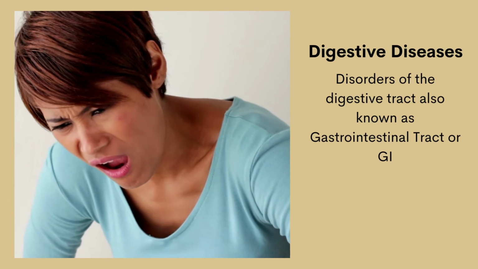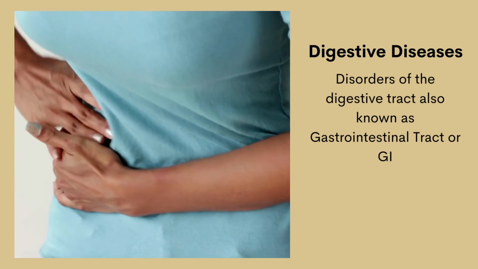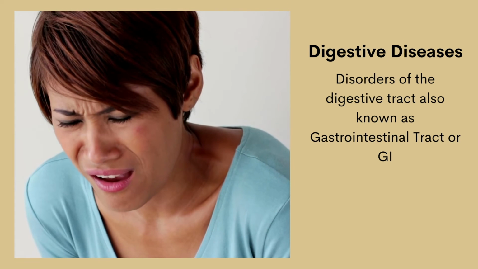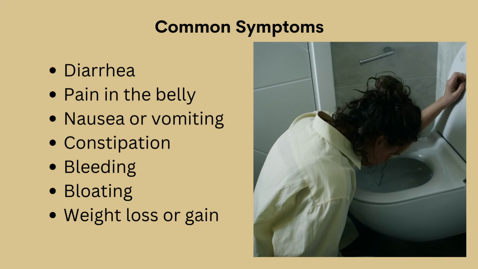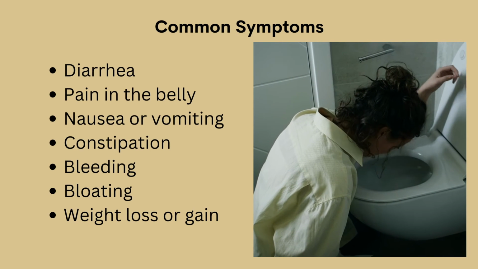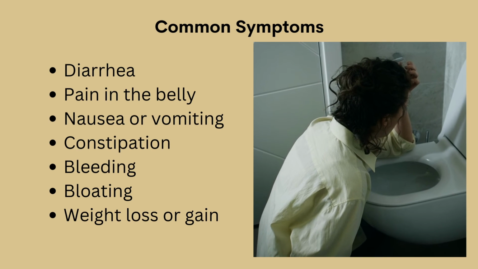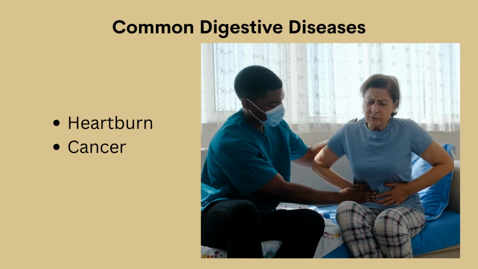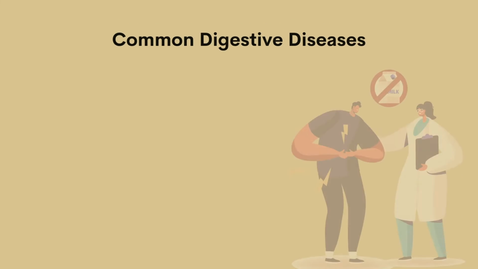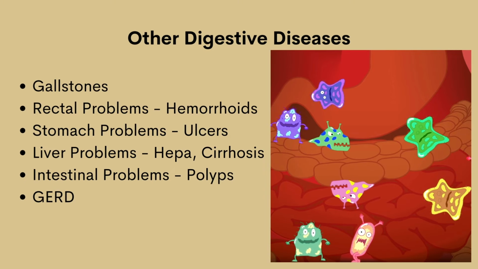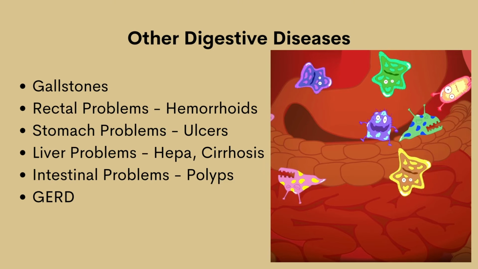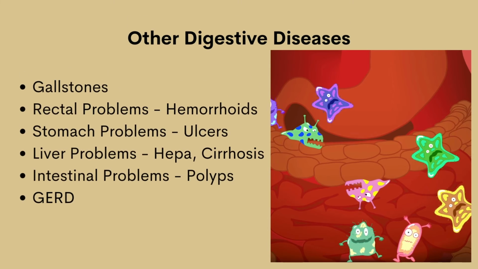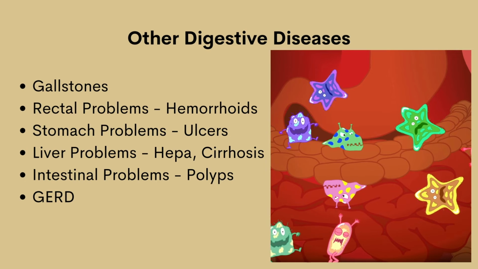Digestive diseases are disorders of the digestive tract, which is sometimes called the gastrointestinal tract. The first signs of problems in the digestive tract, or the common symptoms, include diarrhea, pain in the belly, nausea or vomiting, constipation, bleeding, bloating, and weight loss or gain. The common digestive diseases include heartburn, cancer, irritable bowel syndrome, and lactose intolerance. Other digestive diseases include gallstones, rectal problems or hemorrhoids, stomach problems or ulcers, liver problems or hepatitis and cirrhosis, intestinal problems or polyps, and GERD.